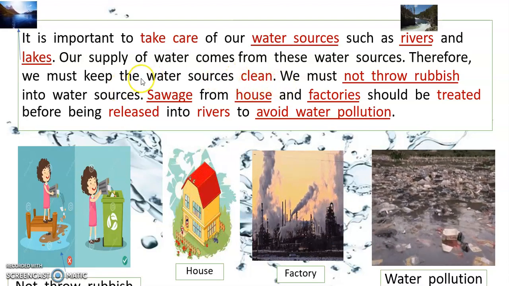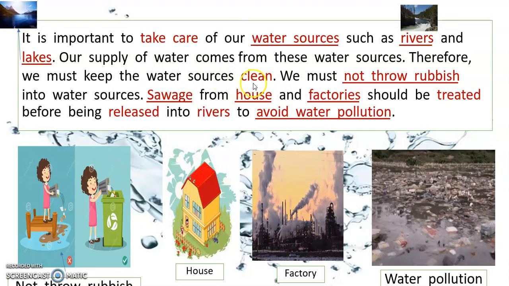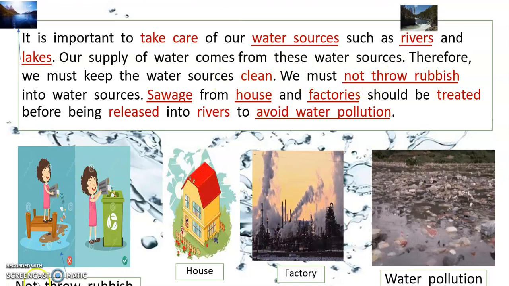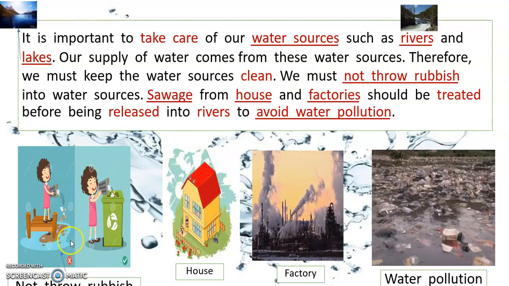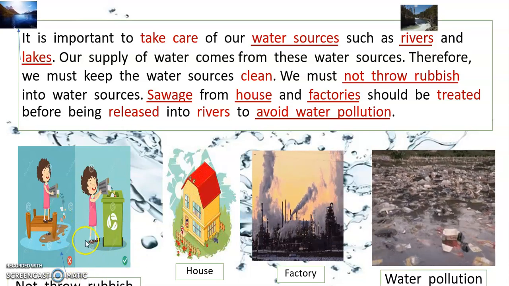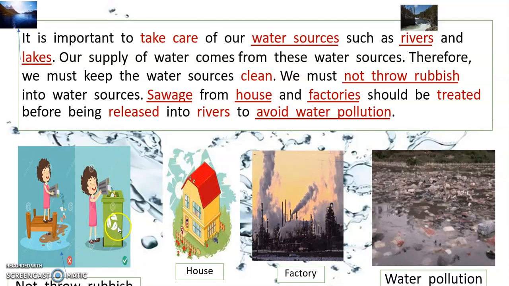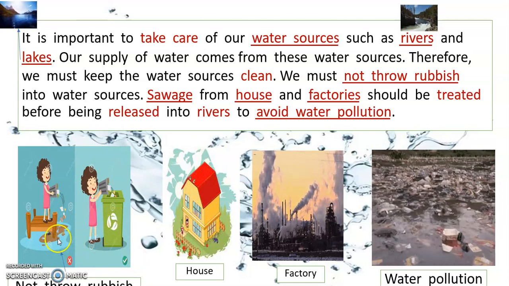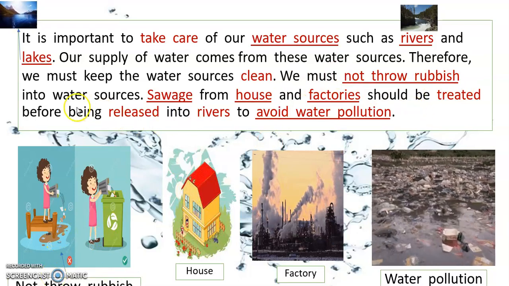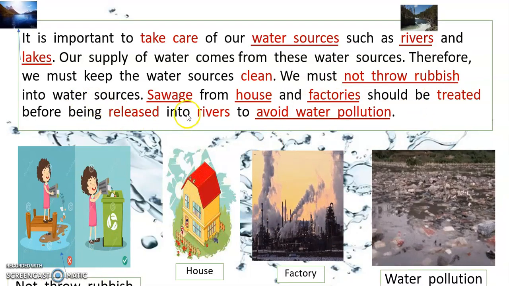We must not throw rubbish in the water. This is don't, and this is do. So this is good, this is not good. Do not throw rubbish into water sources.